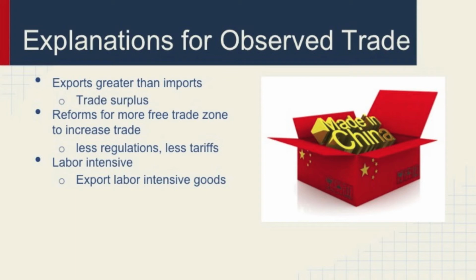Overall, China's exports are greater than its imports, leading to a trade surplus. To increase trade, the nation has issued reforms for more free trade zones, resulting in fewer regulations and fewer tariffs. Additionally, China is a fundamentally labor-intensive country. They essentially export the majority of their labor-intensive goods and import capital-intensive goods, per the Heckscher-Ohlin model.